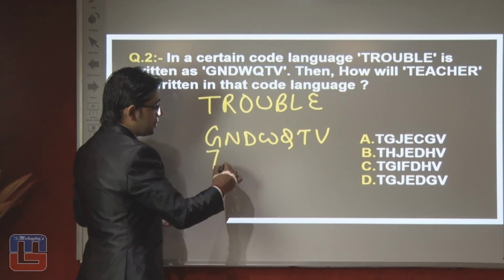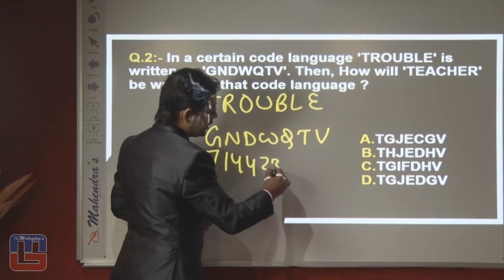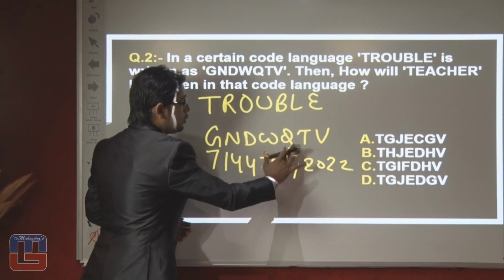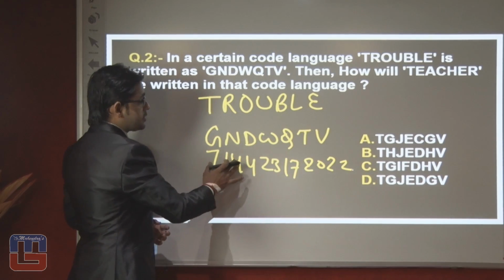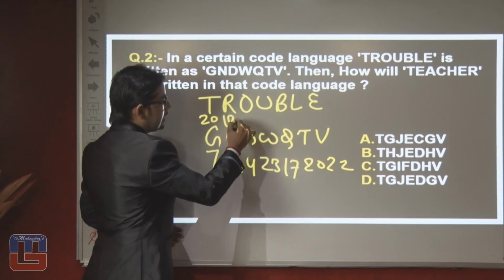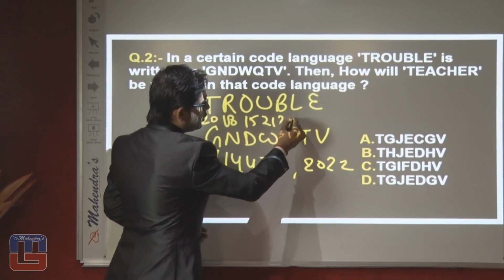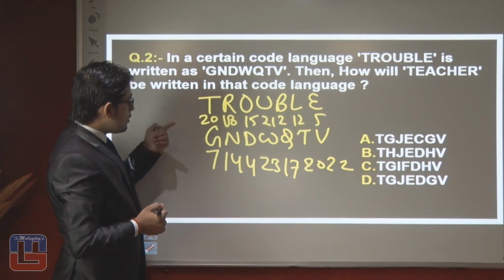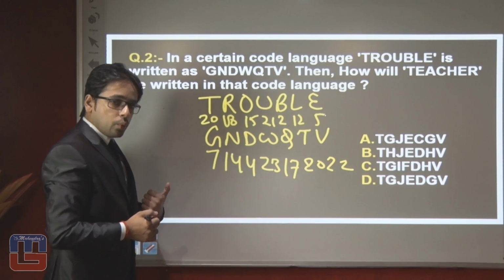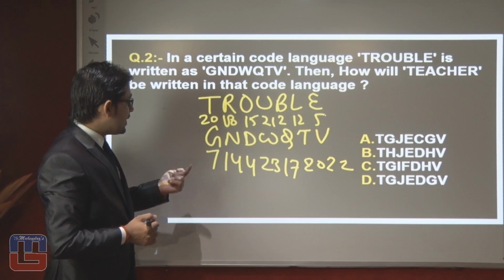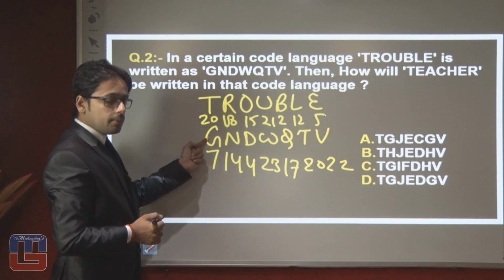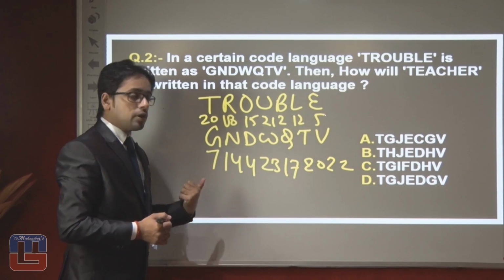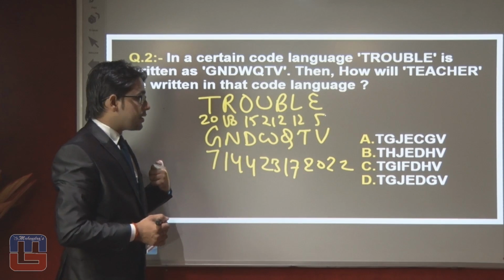Let's have a look. 7, 14, 4, 23, 17, 20, 22. These are the place values of each alphabet. As per the same, 20, 18, 15, 21, 2, 12, 5. Now check the pattern. First thought in your mind: T is opposite to G, but R is not opposite to N. So we have to find another method of cracking this pattern.